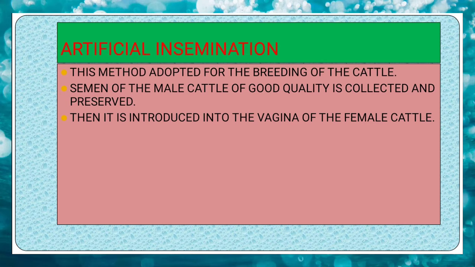Artificial insemination. This method is adopted for breeding of the cattle. Semen of the male cattle of good quality is collected and preserved. Then it is introduced into the vagina of the female cattle.